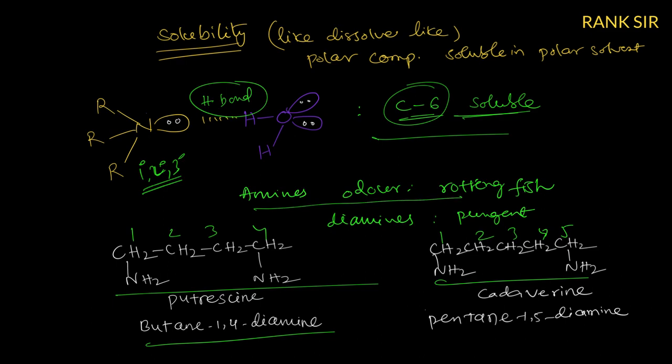Amines have a rotten fish like smell. Diamines have a pungent smell. One of the examples given here is butane-1,4-diamine and here pentane-1,5-diamine. So amines have a rotten fish like smell and diamines generally have a pungent smell.